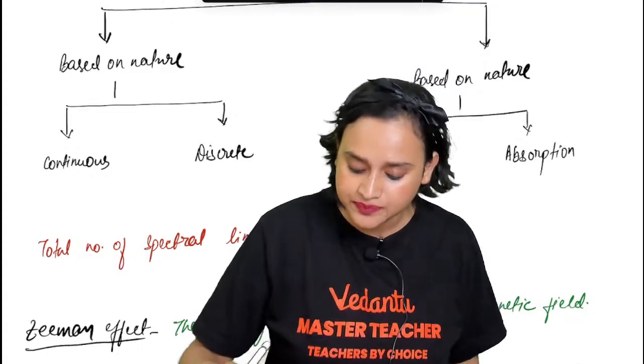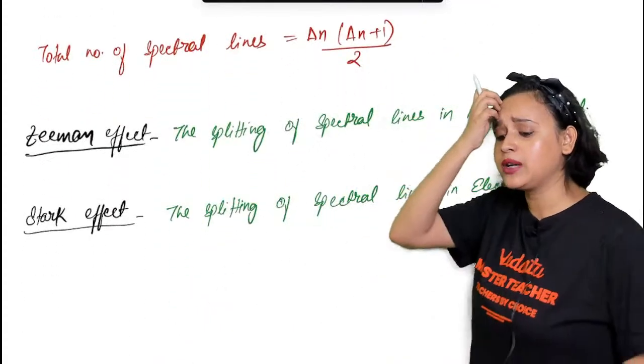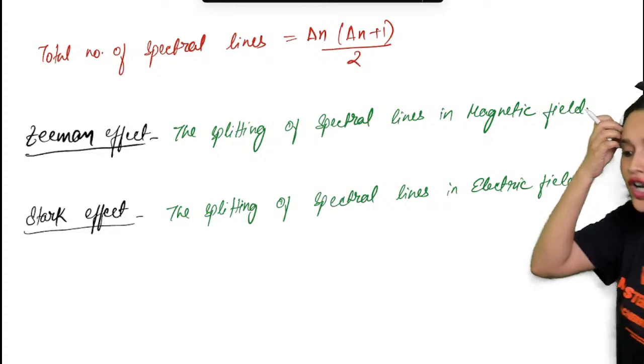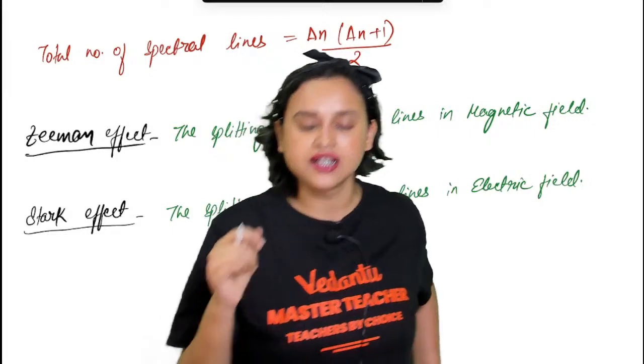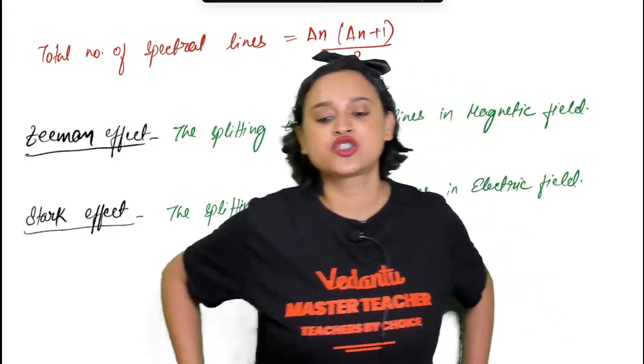Clear? Okay, now quickly everybody, what is Zeeman effect? Zeeman effect is the splitting of spectral lines in a magnetic field. What is Stark effect? Stark effect is the splitting of spectral lines in an electric field, everybody.